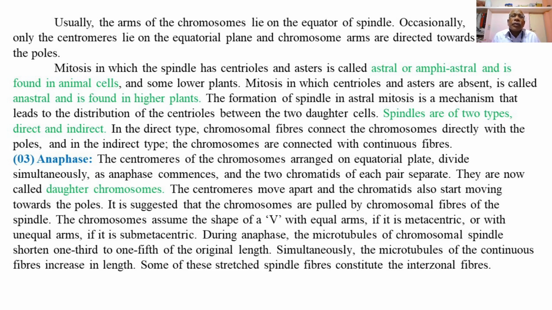So animal cells possess centrioles and develop spindle fibers and asters, called astral or amphiastral, and is found in the animal cells and some lower plants. Mitosis in which centrioles and asters are absent is called anastral, and is found in the higher plants.